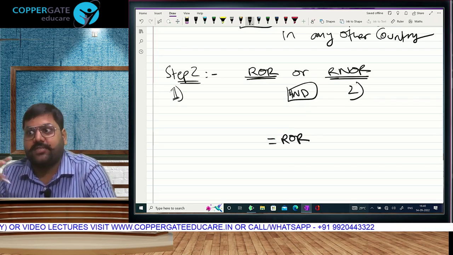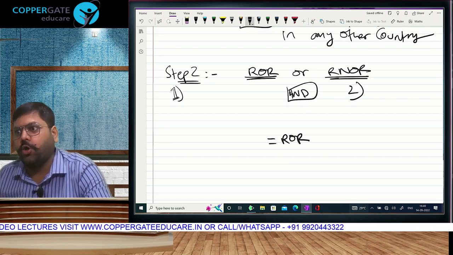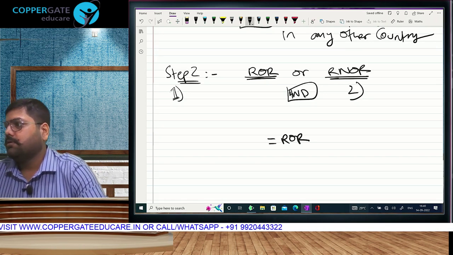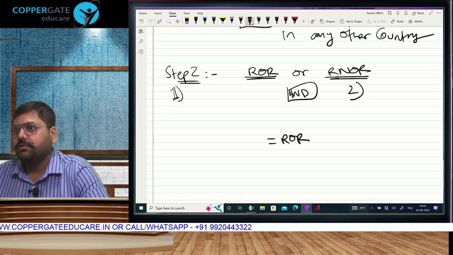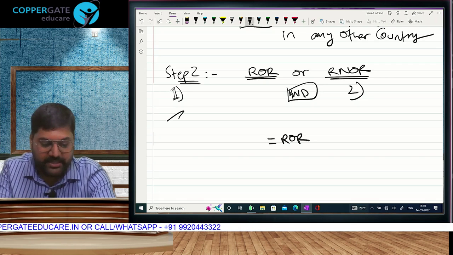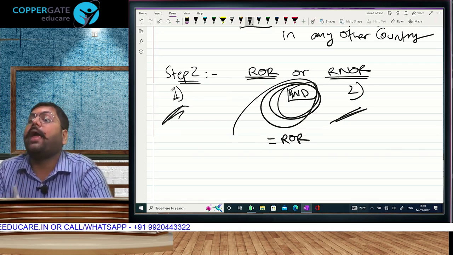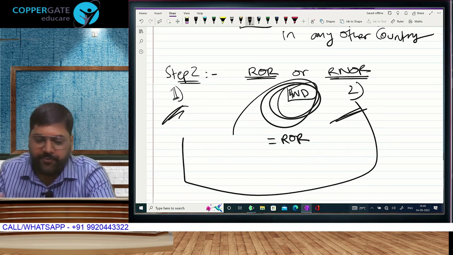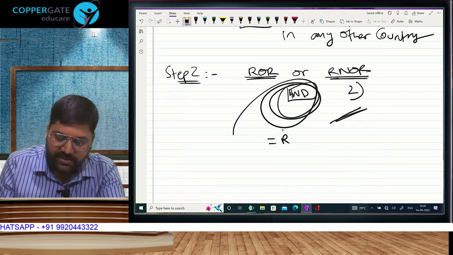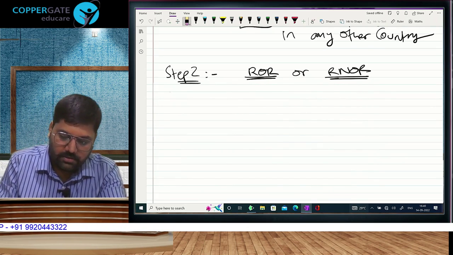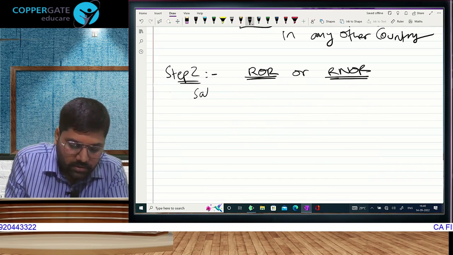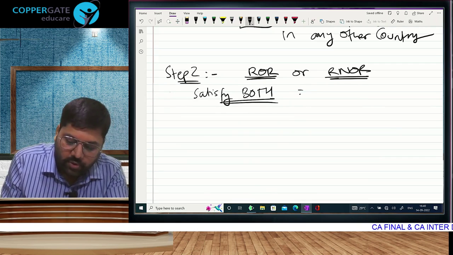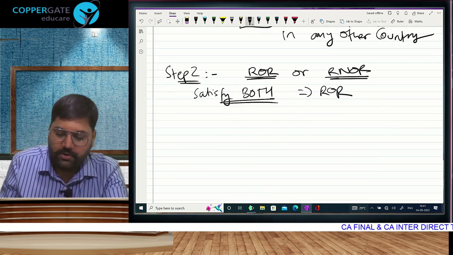So what is the difference in step 1 and step 2? In step 1 they say 1 or 2 or 3. That means to become resident you fulfill any one of them. So you are a resident. But in step number 2, between condition 1 and condition 2, they have written the word and, means ROR tabhi hoga if you fulfill both. If you fulfill both conditions. So 2 conditions will be given. And what do you have to do? Satisfy both. If you satisfy both, so you will become ROR.